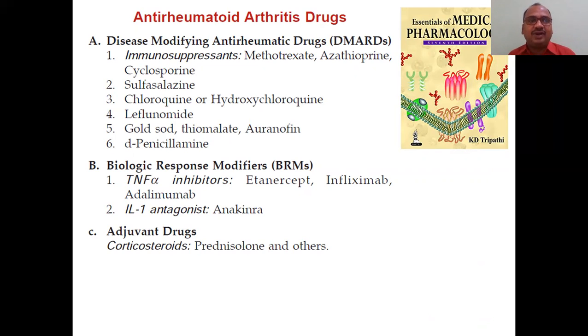Modification, that is the key point. Here I will show you. Modifying. And here also you can see modifiers. This is the main key point.